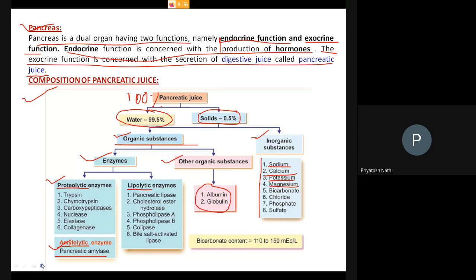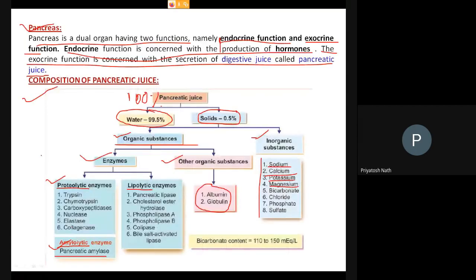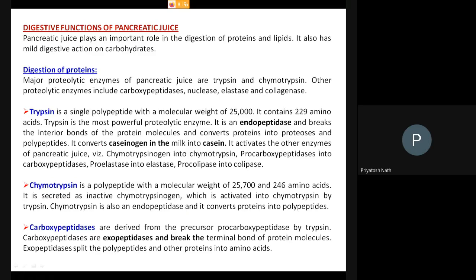Now move to the next slide. So we'll just directly go into the function. So we came to know this is the pancreatic juice. So what is the principal function of the pancreatic juice? Obviously the function of the pancreatic juice will be digestion. Okay, and there are associated other functions. So move to the functions.